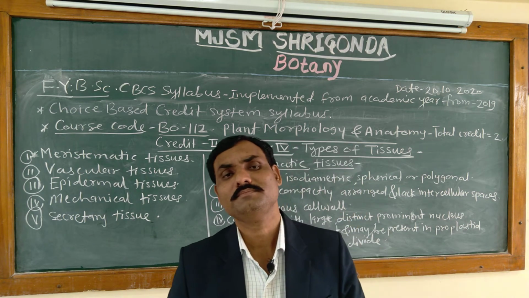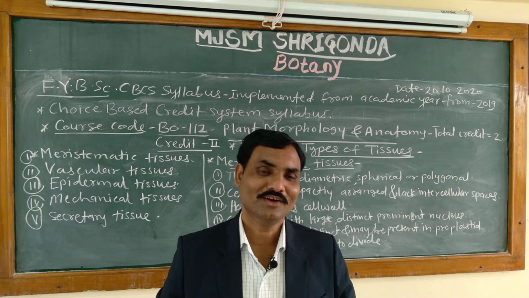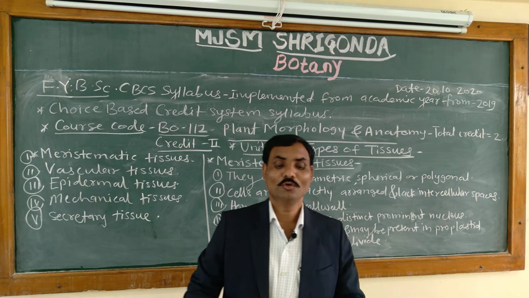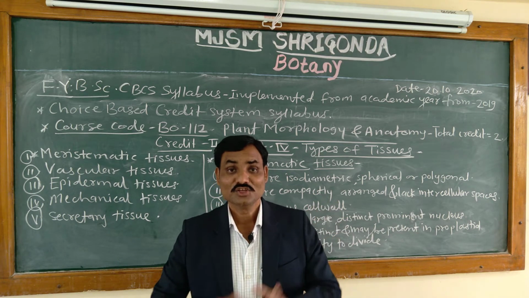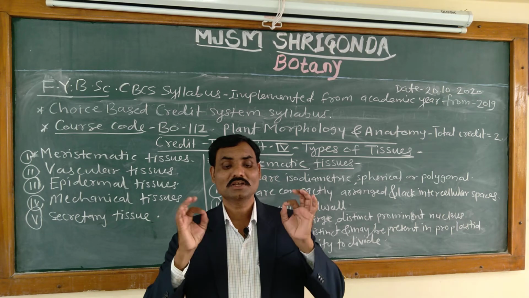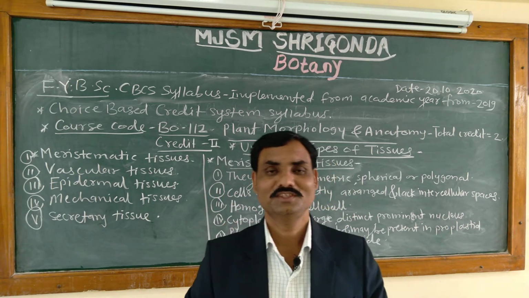What is the definition of tissue? Groups or masses of cells that are alike in origin, structure, and with some common functions are called tissues. This is the definition of tissue.